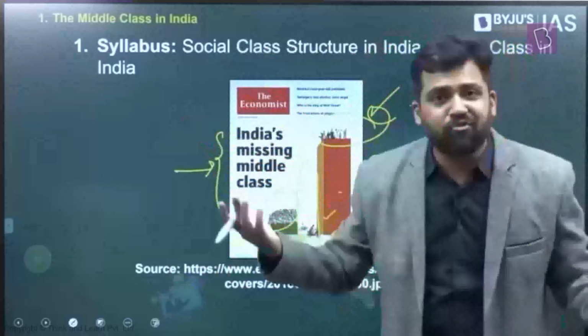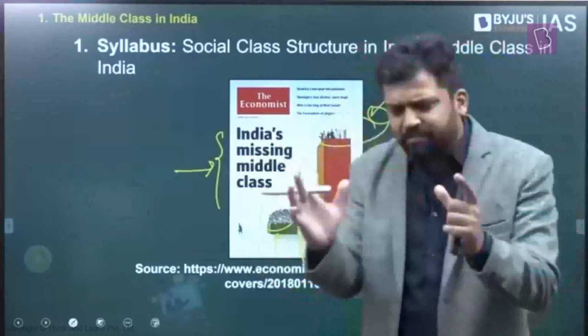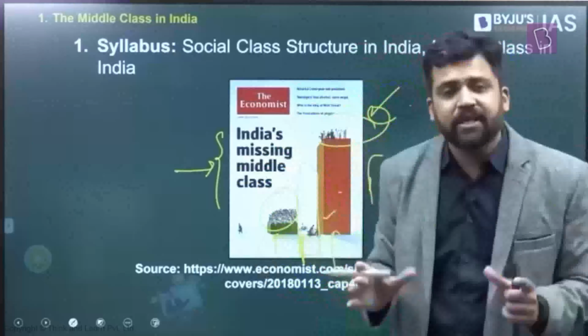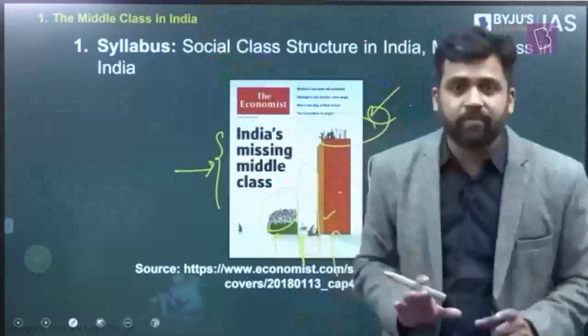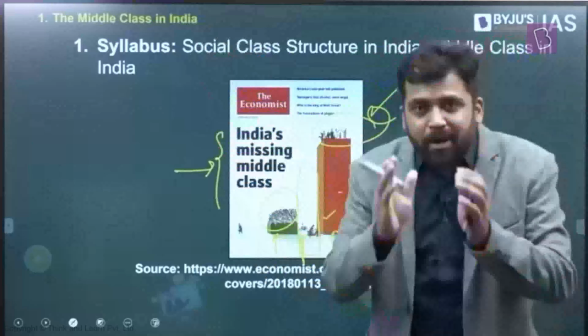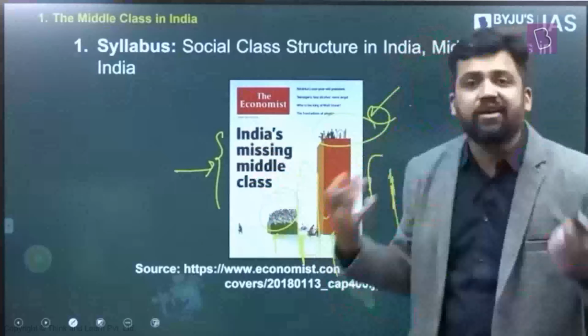Maybe it is on the basis of status, maybe it is on the basis of power, maybe it is on the basis of wealth criteria, class. So to make sense out of the reality, societal reality, which is very complex, you try to break it into parts. That is what you are doing. And who are the upper classes, who are the lower classes? It is easy to identify. Someone who is extremely rich, someone who is extremely poor, you can find out. But who are in the middle? Where do you create those boundaries to understand the middle becomes difficult. That's the reason you have different interpretations of the middle classes.